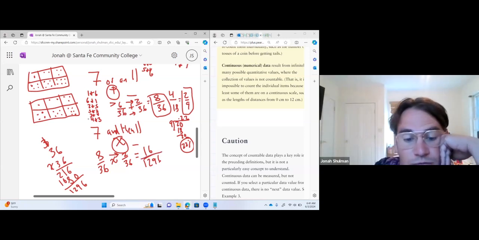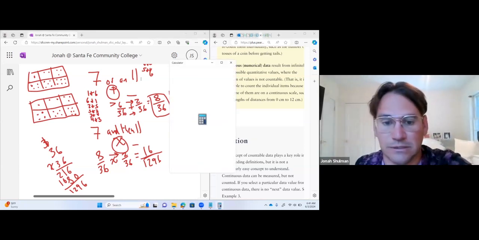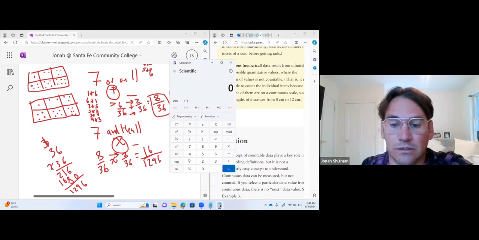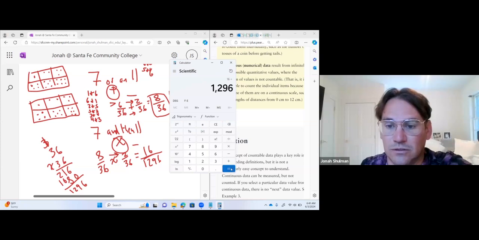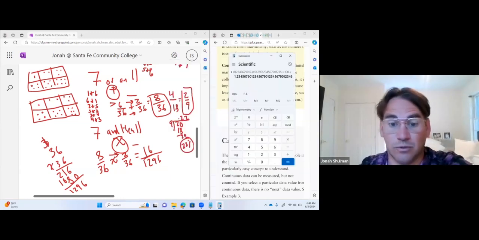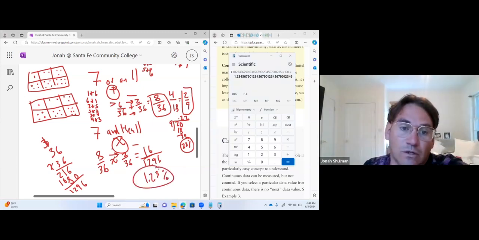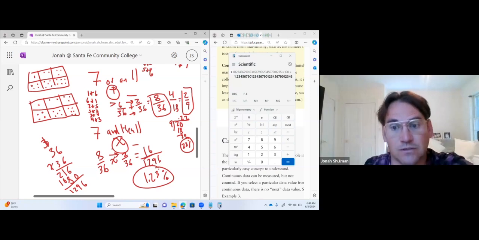This is hard. So if it ever gets too confusing, you can just pull up a calculator. That's always a nice little cheat move if you need one. Just don't use a graphing calculator. 16 divided by 1,296. What is this? 0.01. Very small. So we times it by 100. It is 1%, or 1.23%, however you want to slice it. That's why it's much harder to roll a 7 and then an 11 versus a 7 or an 11.